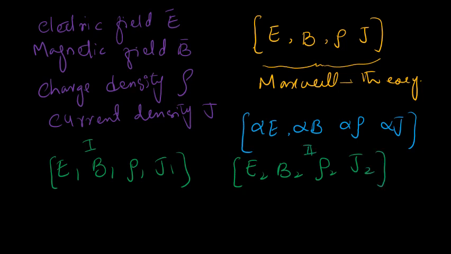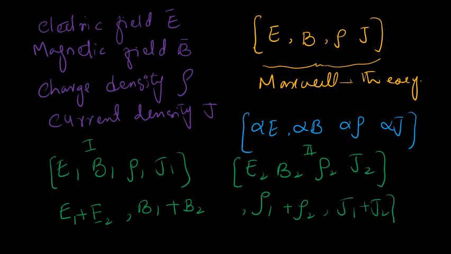By adding these two solutions we get E1 plus E2, B1 plus B2, rho 1 plus rho 2, and J1 plus J2. So this will also be a solution.